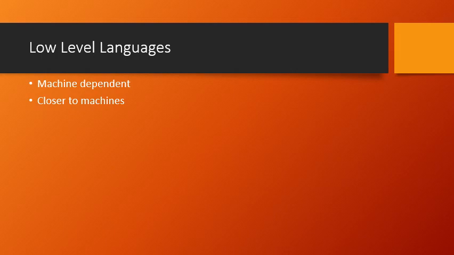Let me give one example here. Say there is one particular computer with architecture A and there is another computer with architecture B. If I am writing in low level languages, then I need to write certain instructions, and these instructions will only work on computer A. They will not work on computer B, because the instructions which I am writing are of low level.